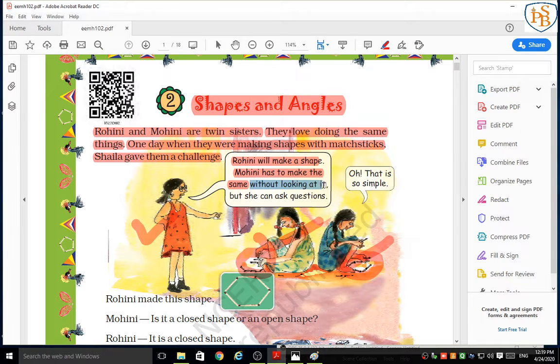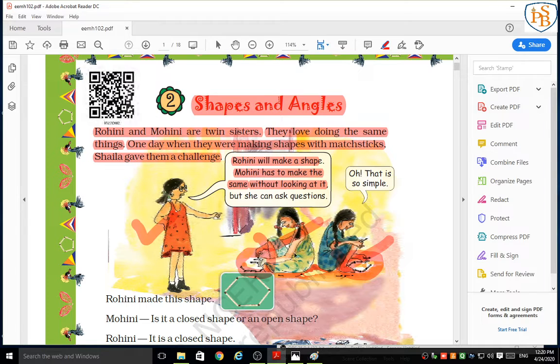Without looking at it. Understood, students? Rohini will make a shape. Mohini also has to make the same shape, but the condition is that she must do it without looking.